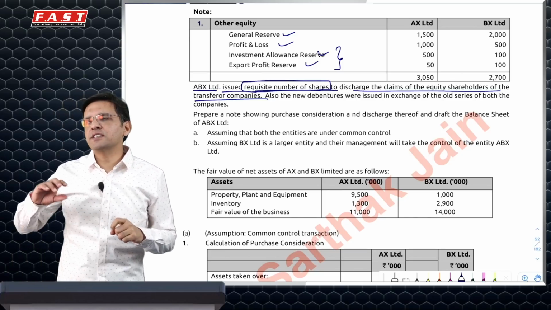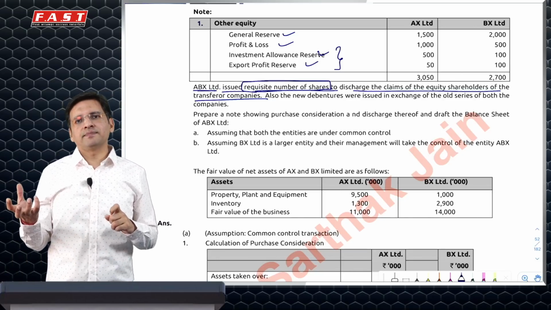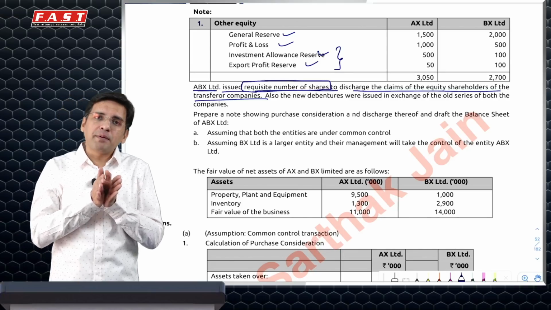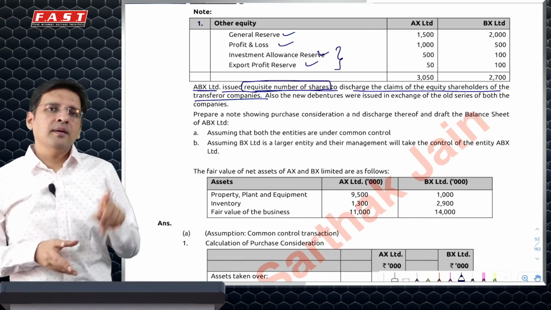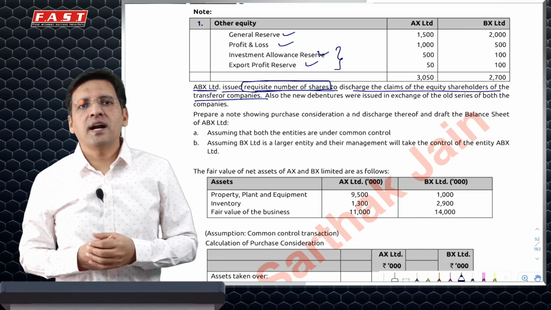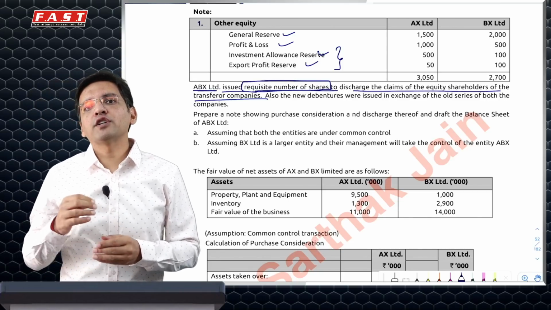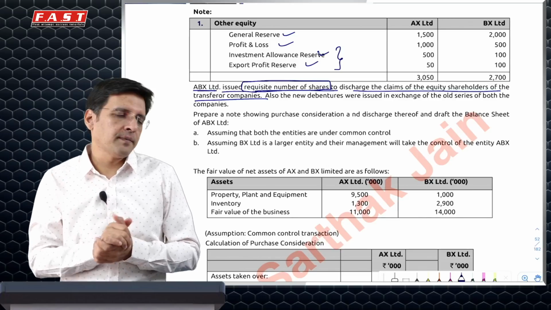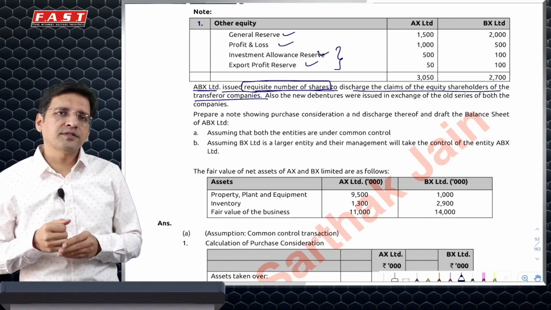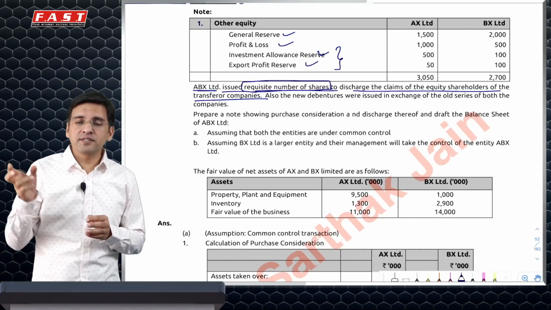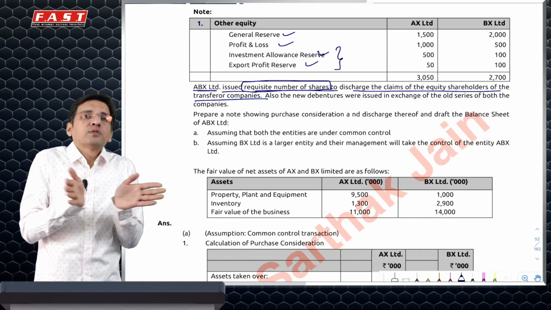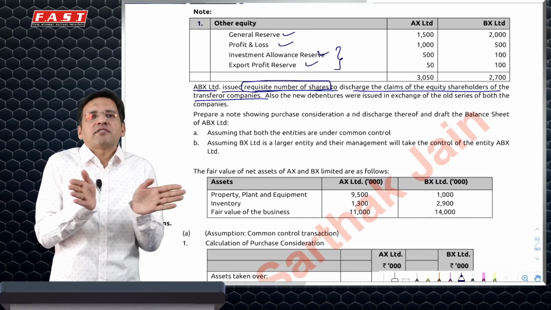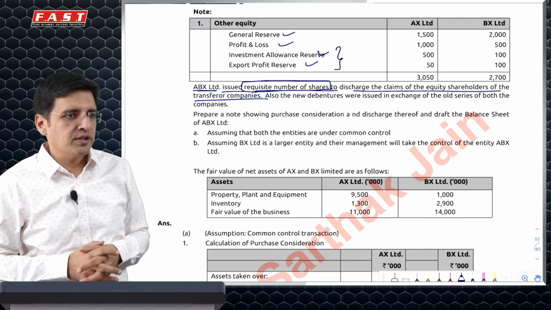But if it says C is formed with a total capital of X, then you divide that X in the ratio of the share capital of A and B. But in case the question says that we are issuing requisite number of shares and total capital of C is defined, then requisite number of shares you will give, shares of C to shareholders of A and B, in requisite number.